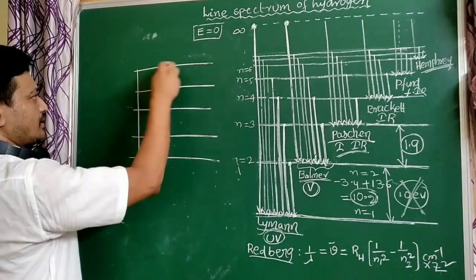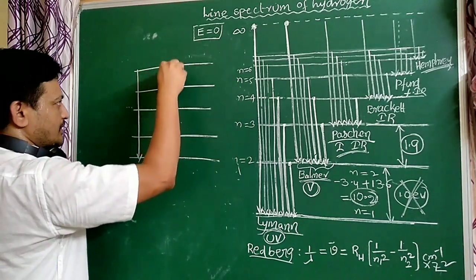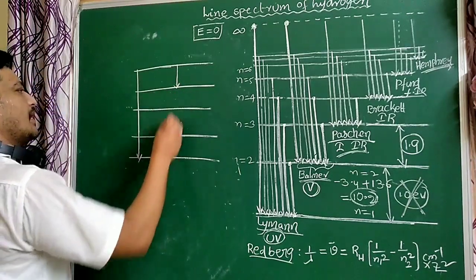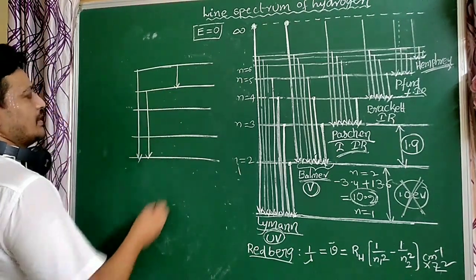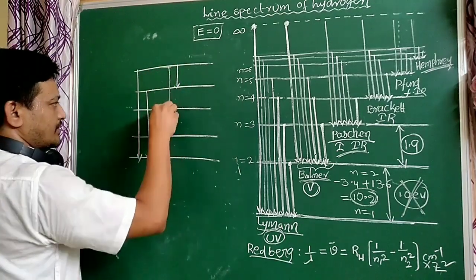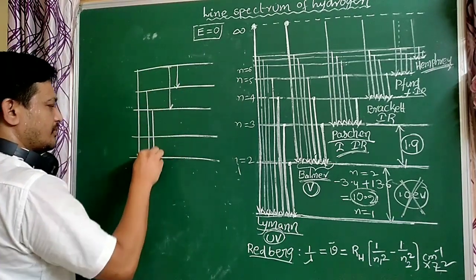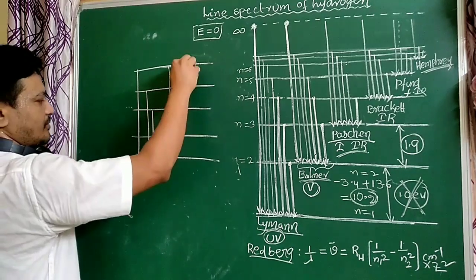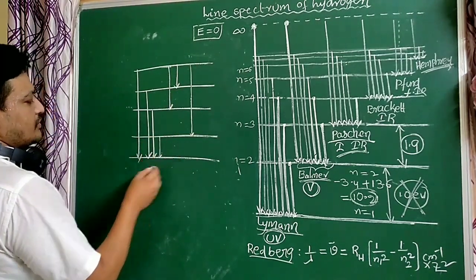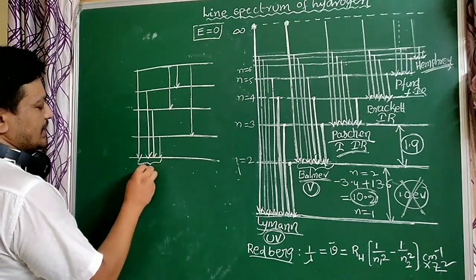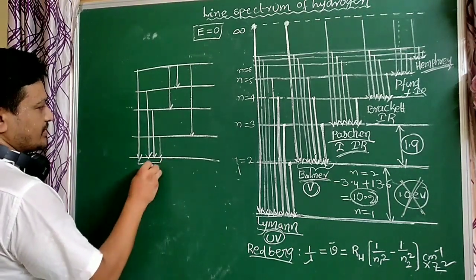Or the electron goes to the fourth orbit, and from the fourth orbit again comes to the ground state. Or it goes to the third orbit and then comes to the ground state. Or it goes to the second orbit. So how many Lyman series lines are formed? 3 or 4?